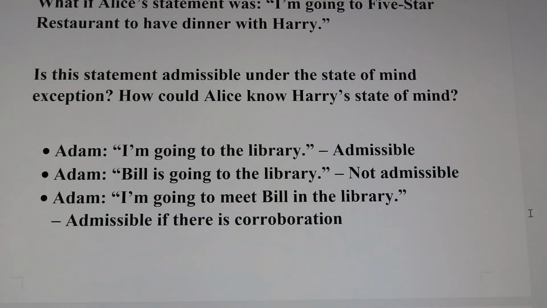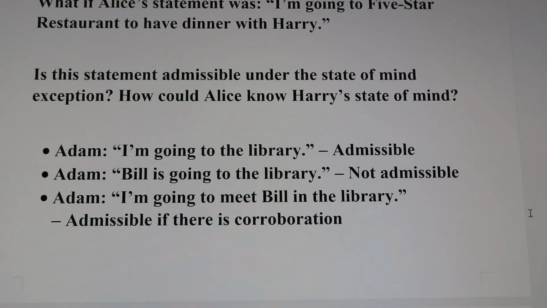Let's look at these Adam statements. If Adam's statement is, I'm going to the library, we know this statement would be admissible under the state of mind exception, because Adam's statement, I'm going to the library, is Adam's then-existing state of mind. So this statement should be admissible under the exception.